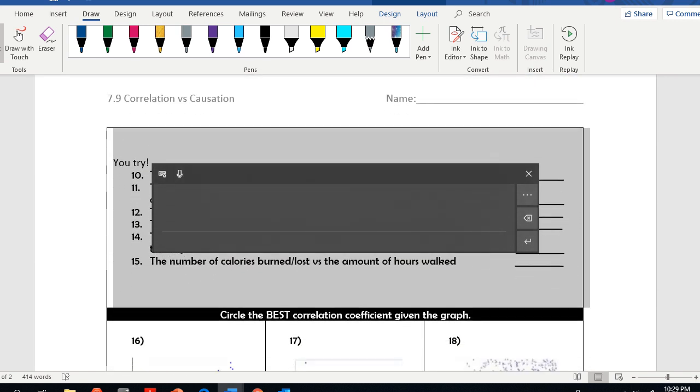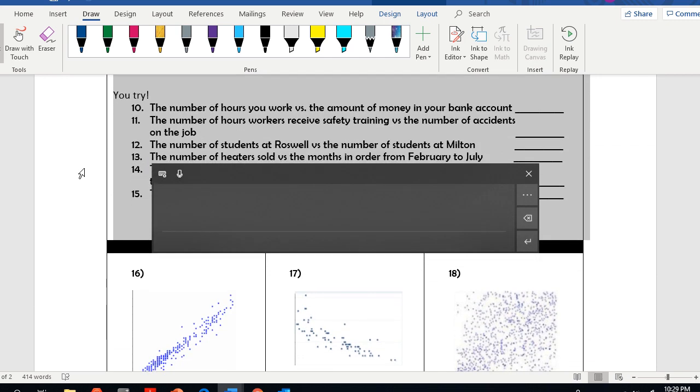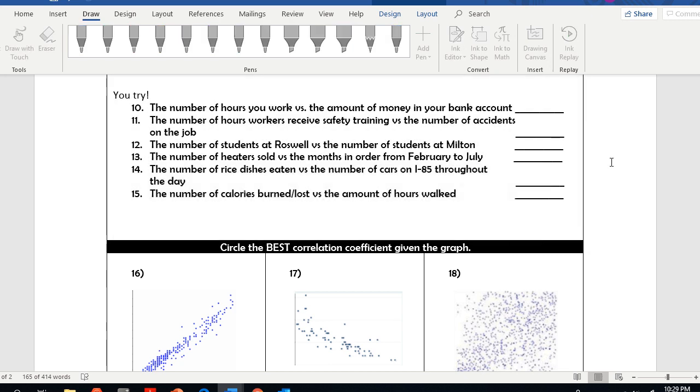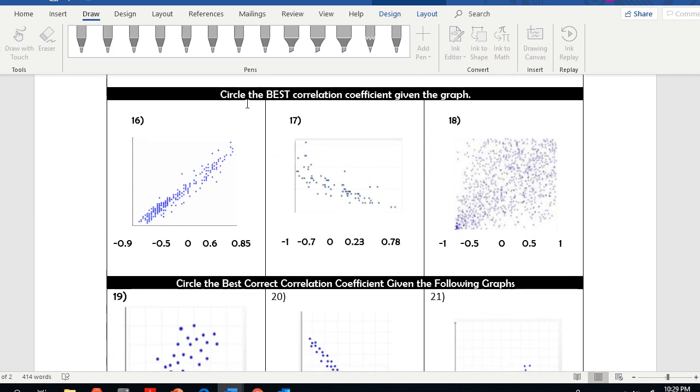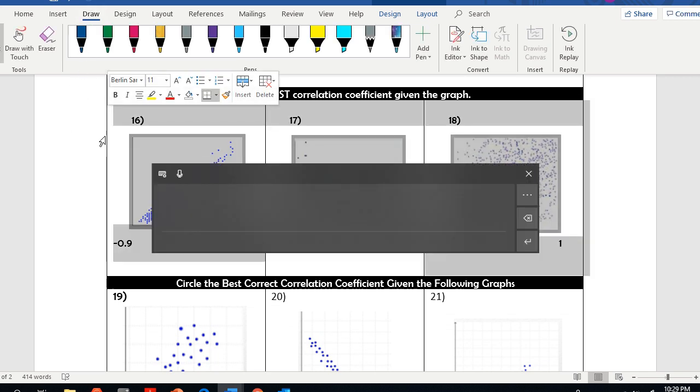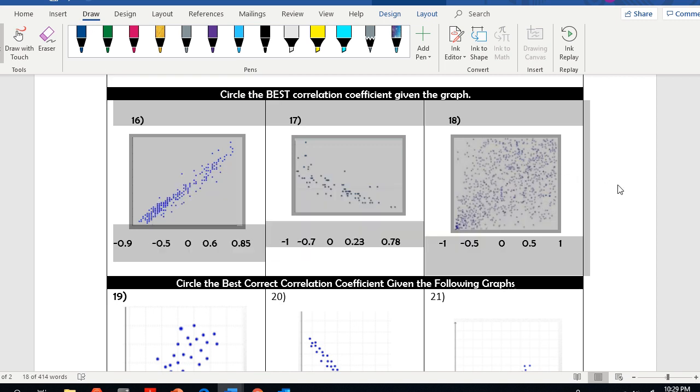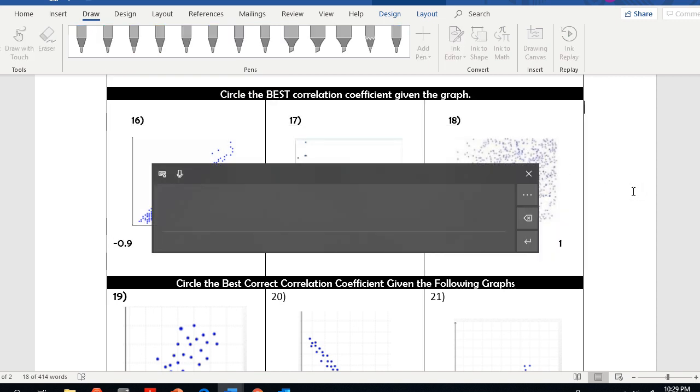Okay, you try. I want to give you some time to get the you try done and see how you did on this one. We'll come back. I'll visit it later if you really want me to. Circle the best correlation coefficient for the given graph. We have done some of this, so I hope that this will not be difficult to do.